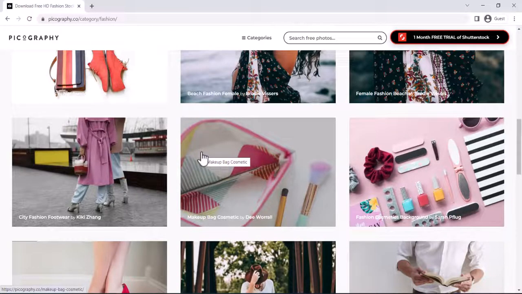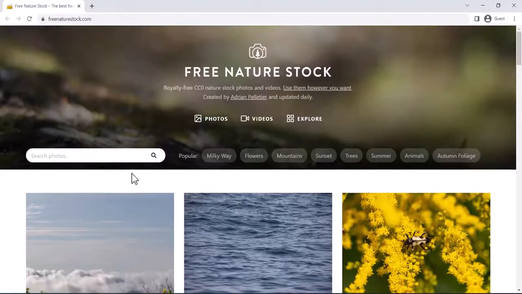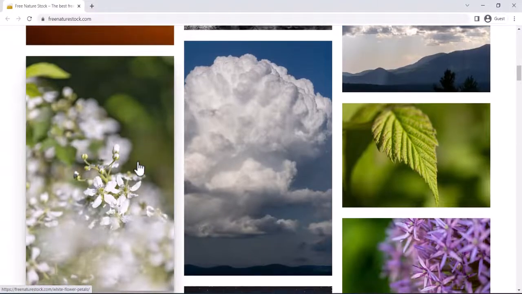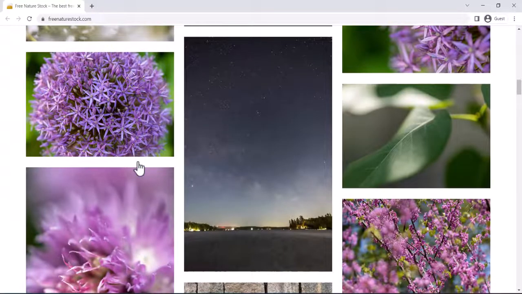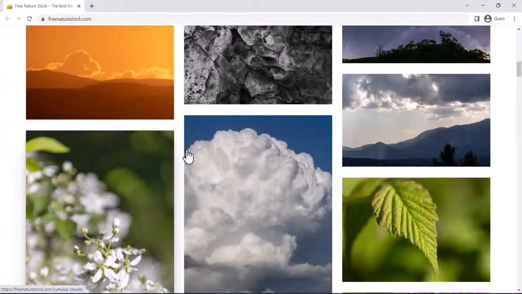Let's move on to the next one. The best free nature images, where would you get them? You would get them on freenaturestock.com. It's the best site for free nature stock photos and videos. You can download it absolutely for free. We will go quickly to photos and we can see there are so many photos of nature. You will see everything related to nature. If you are a nature lover, if you have a website or any business which is talking about nature, this is the website you should look out for.